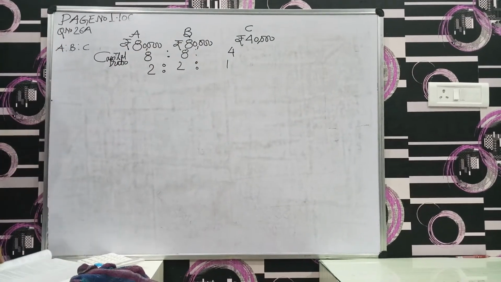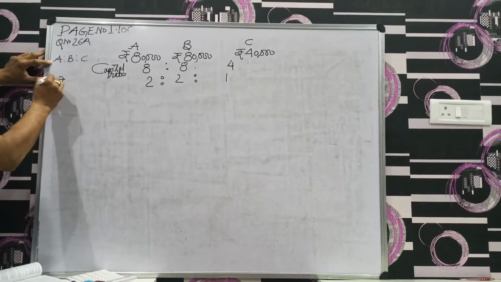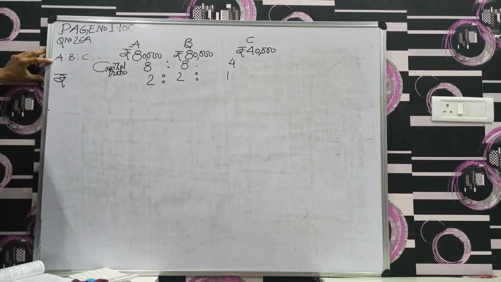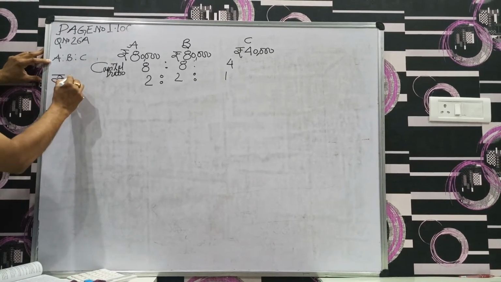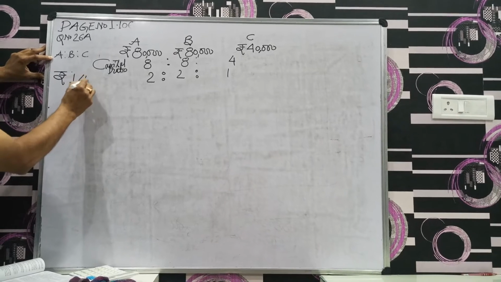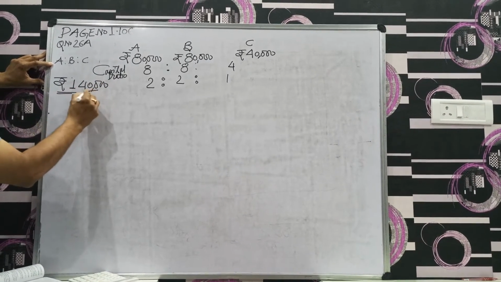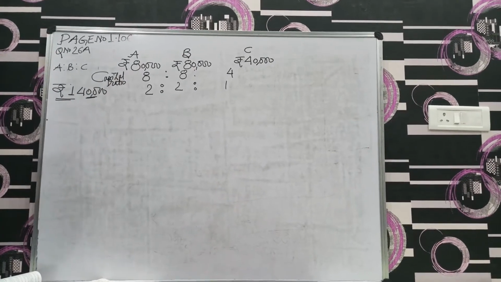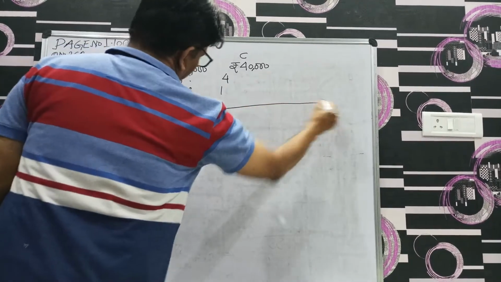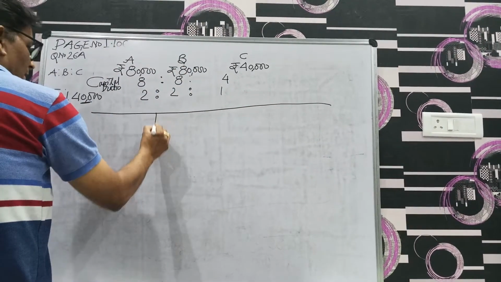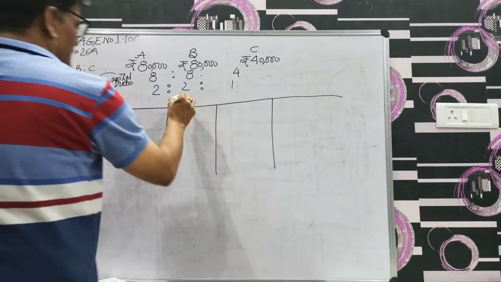This is your capital ratio. We have to divide the profit. The distributable profit is 1,40,000. This is your divisible profit. And we have to distribute it among the partners. So let it be like this: we are having three partners A, B and C.